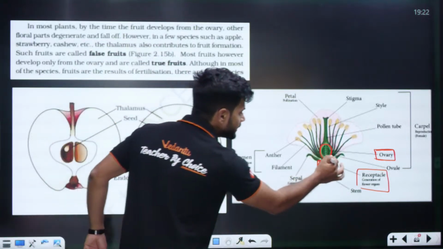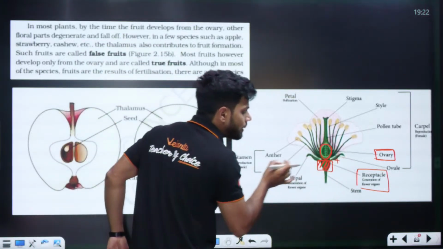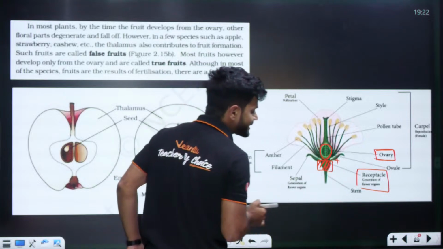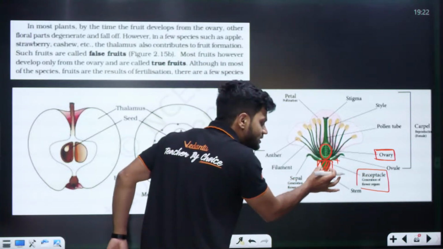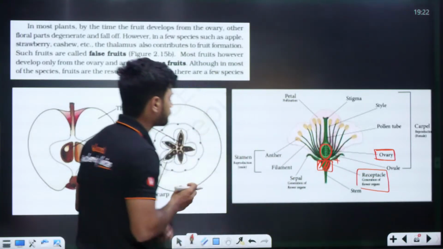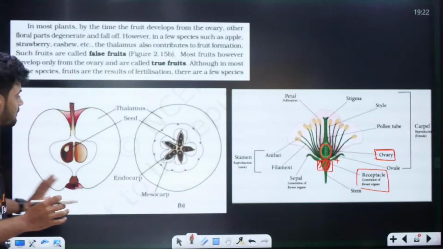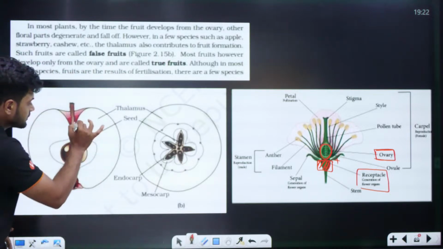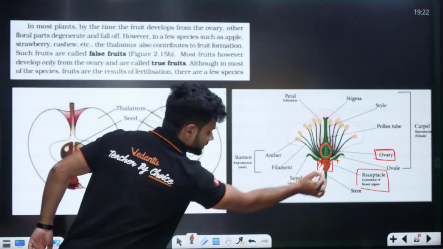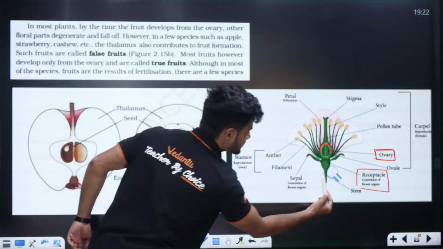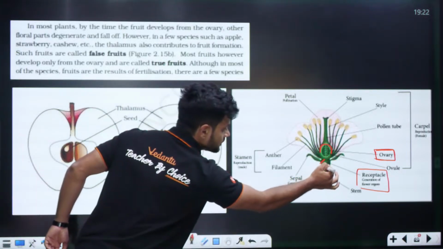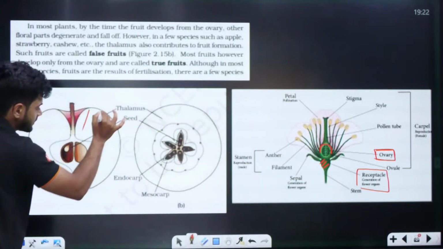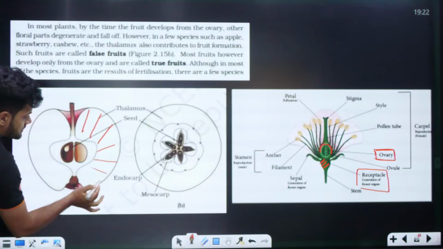So ovary plus other part of the flower, this is called the thalamus or receptacle. This part also develops into fruit. See, this is the image given in your NCERT. This right here is the thalamus, and this right here is also thalamus.